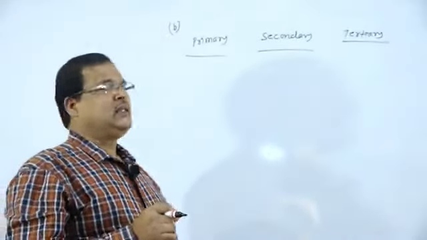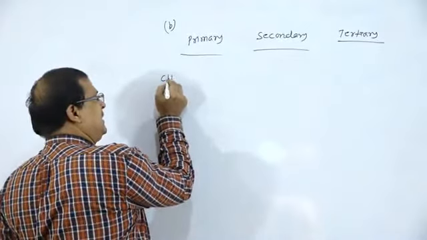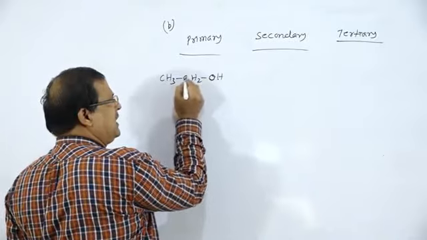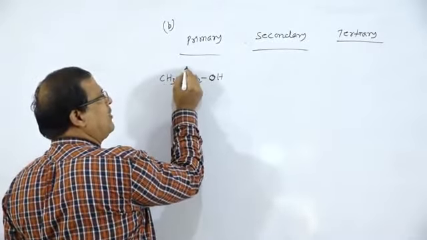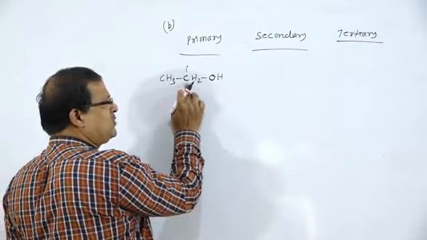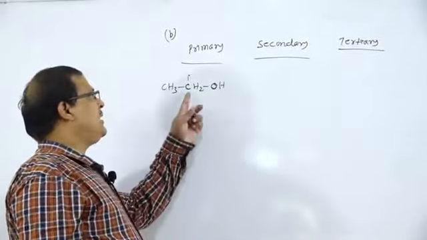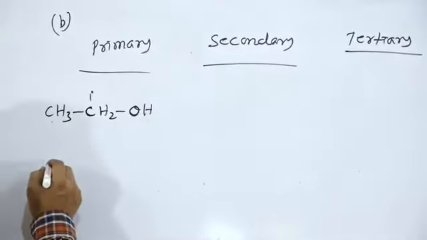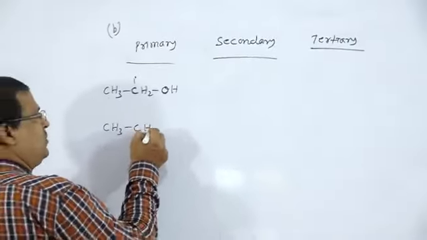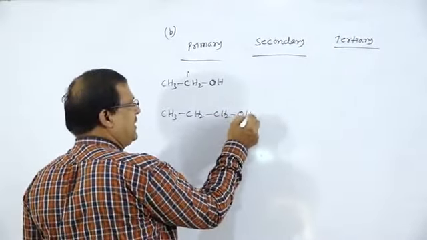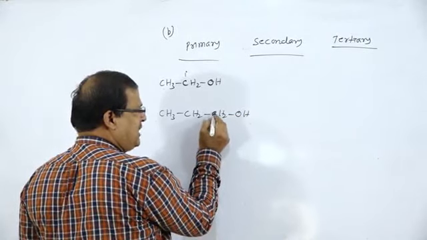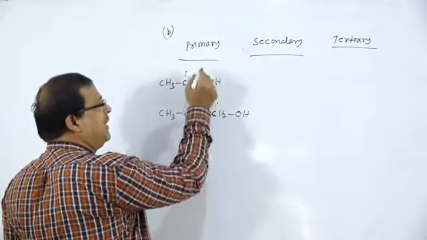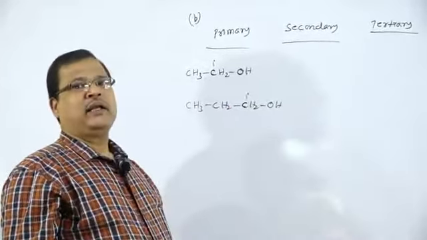For example, in CH3CH2OH, the OH group is attached to that carbon atom which is directly linked to one carbon, so it is 1 degree. Why is this 1 degree? Because this carbon atom is directly linked to one carbon atom. Or if we take CH3CH2CH2OH, the OH group is directly linked to this carbon atom, which is directly linked to one carbon atom. Therefore this is 1 degree alcohol, and all the examples of that are primary alcohols.